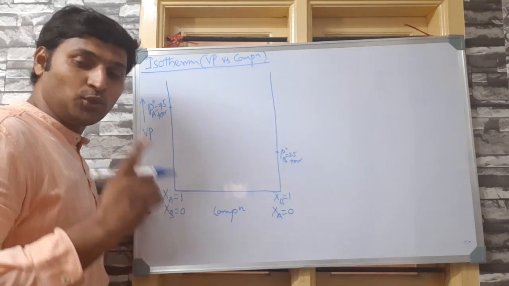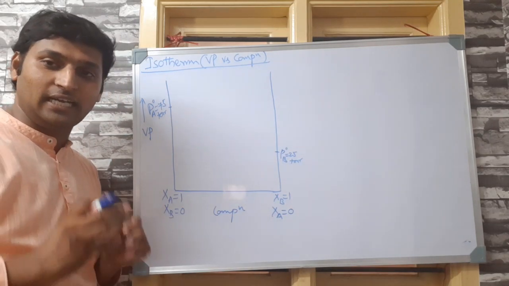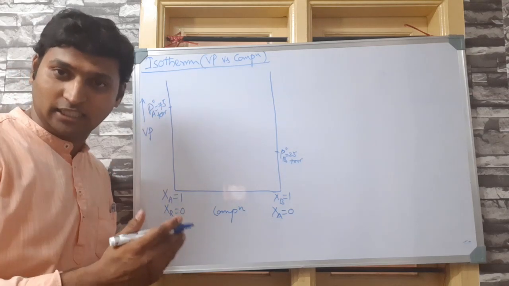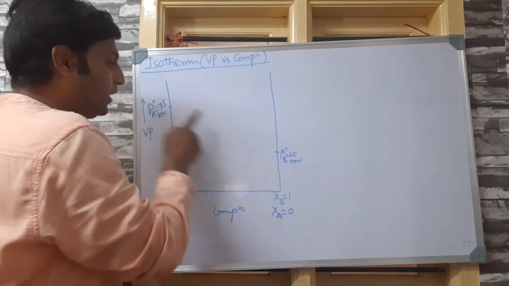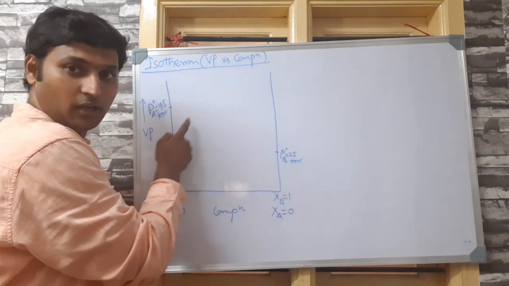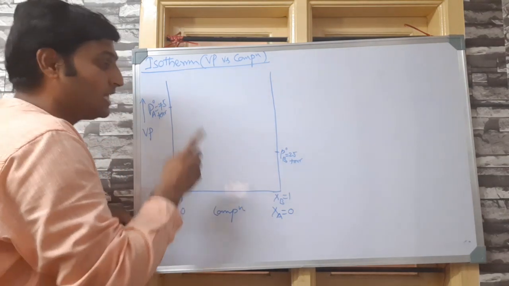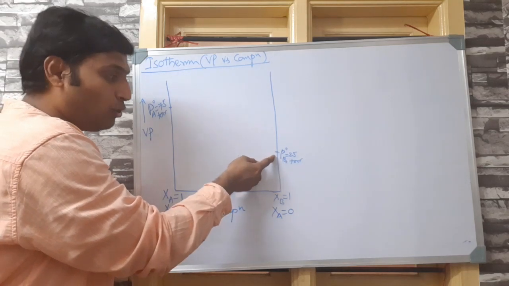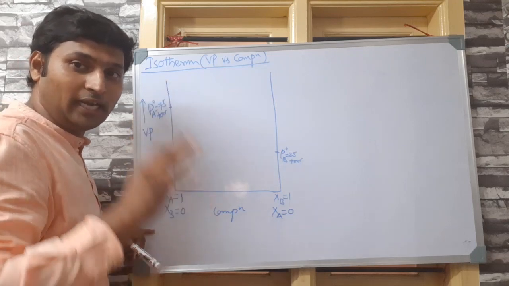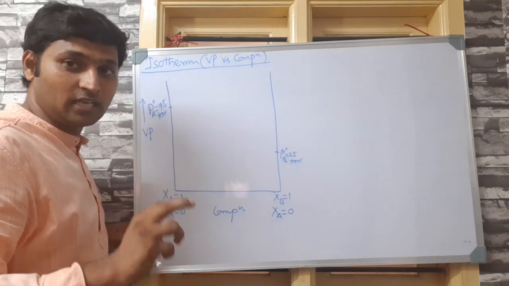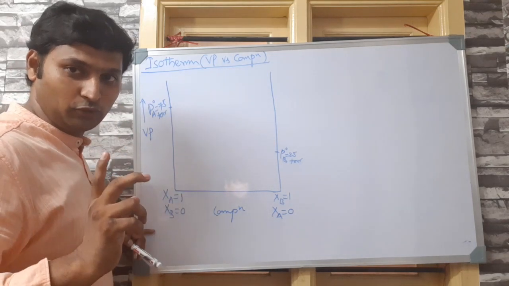Now, as you know very well, as we have studied from Raoult's law last session, the vapor pressure of solution lies in between the vapor pressure of the pure liquids. That means the vapor pressure of solution will be more than this and less than this. It will be in between, that we have already established from the formula of Raoult's law, and we have already drawn graphs if you remember.